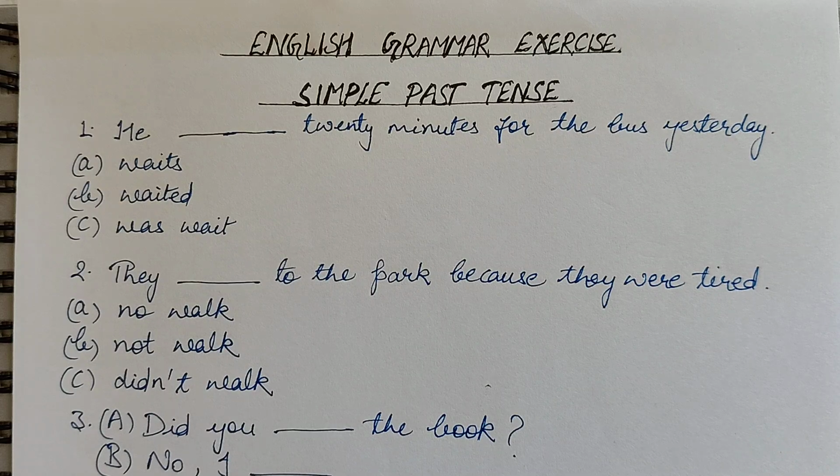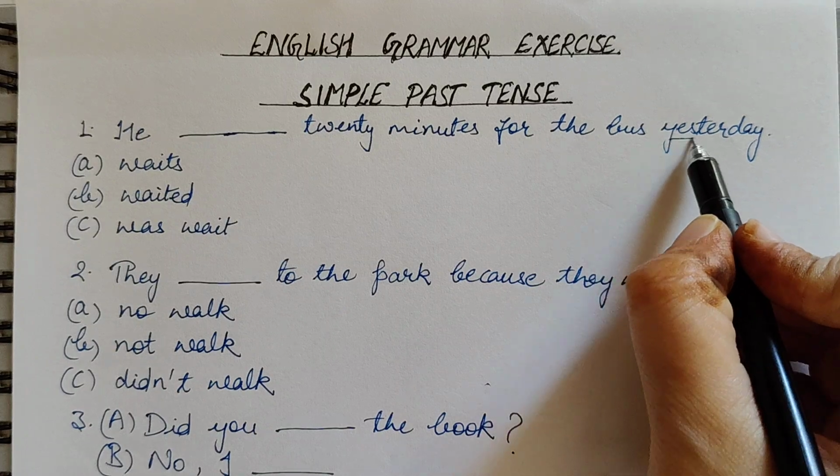Here we have to fill in the blanks with correct verb forms of simple past tense. Okay, so let's get started. Now, question number 1 is: He blank 20 minutes for the bus yesterday. Options are waits, waited, was wait. Okay, so